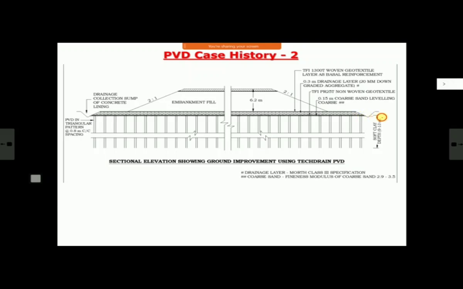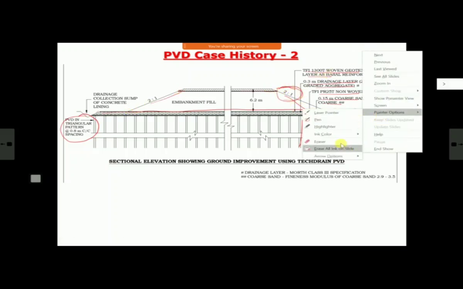You can see here, this is the existing ground level. These are the PVDs. They are in triangular pattern at 0.8 meter center to center. This is your drainage blanket. In this drainage blanket, first 150 mm porous sand, then non-woven geotextile, then 300 mm of another free draining material, not sand, and then woven geotextile on the top as base. And on this is a normal bank, and see, 2:1 they are able to construct and make it safe.